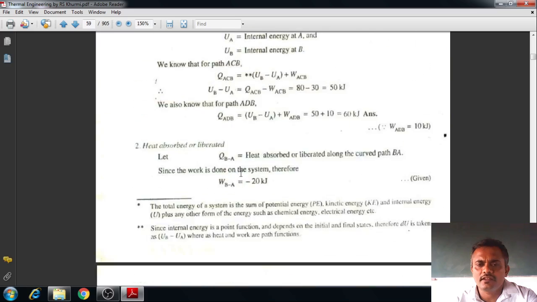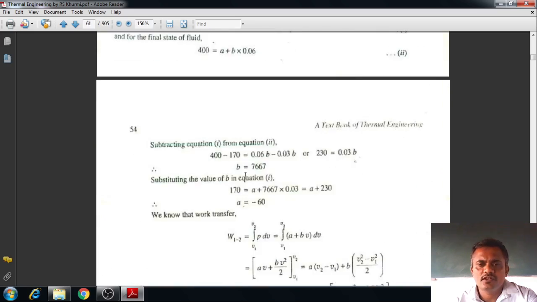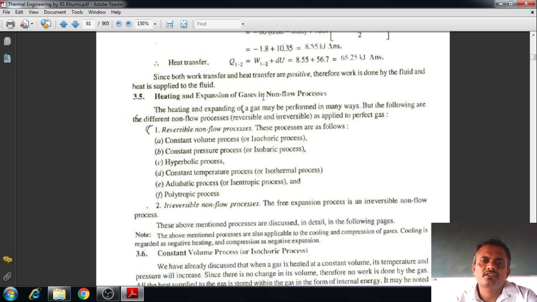That is available on the next page, so let me show you that. Heating and expansion of gases in non-flow process. As I said, a non-flow process normally takes place in a closed system, and it is mainly subcategorized into two: reversible non-flow process and irreversible non-flow process. In the reversible non-flow process, there are around six reversible non-flow processes.